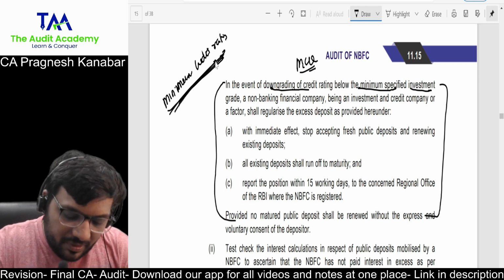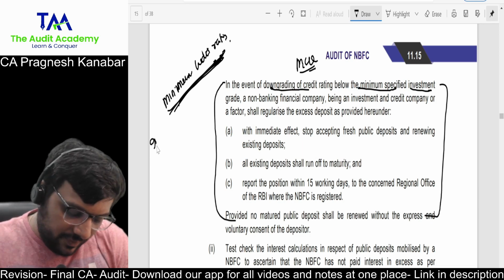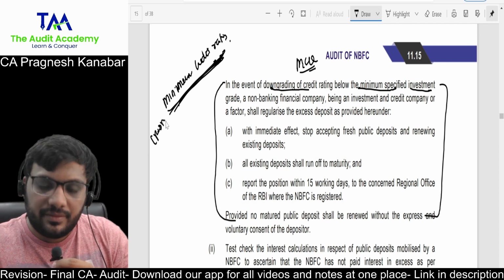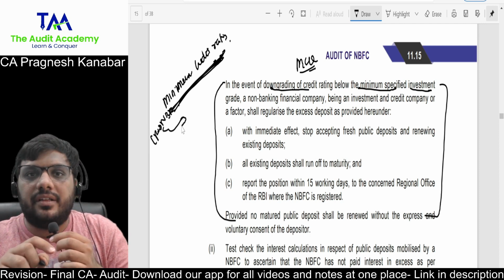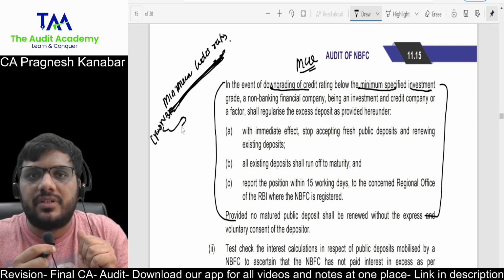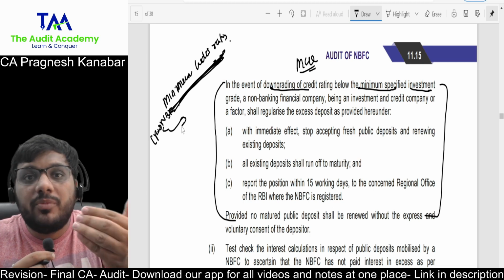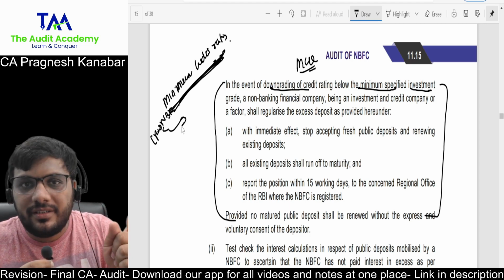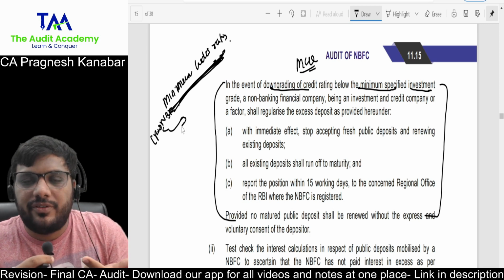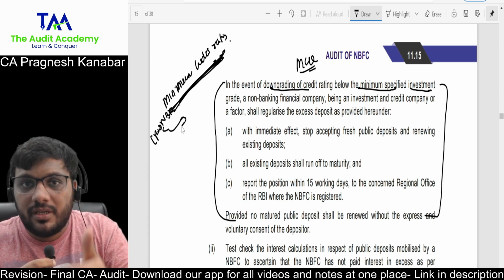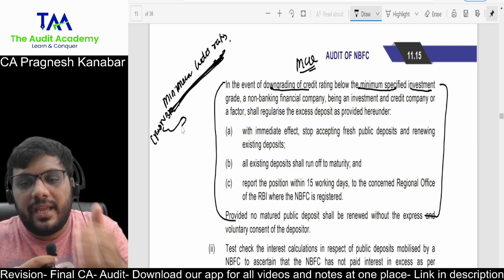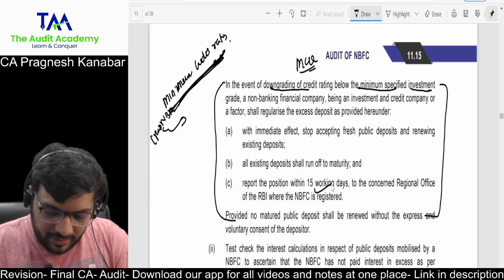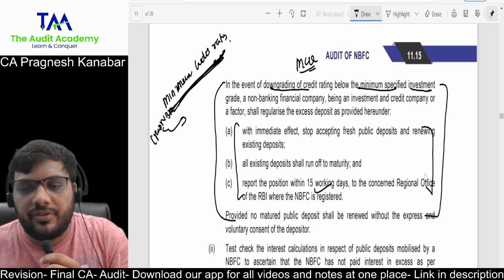All right. So if the credit rating that is given to the NBFC is below the minimum credit rating, that means it is no more eligible to accept public deposits. Then what will be the obvious outcome? It cannot accept any fresh deposit. Whatever are the existing deposits will run off till maturity, because at least those obligations need to be fulfilled. It will stop accepting fresh deposits or renewals, and the position needs to be reported to RBI within 15 days. All right, that is what has happened, correct? So these 3 points are very important for the MCQ part.